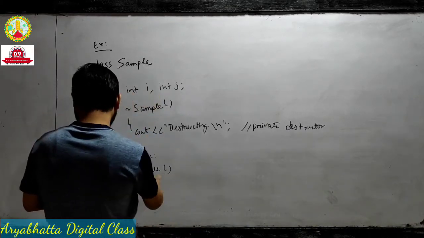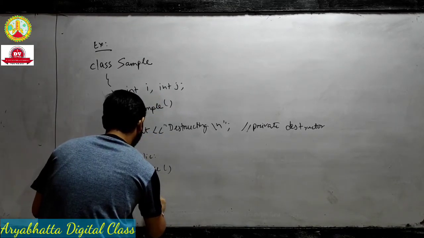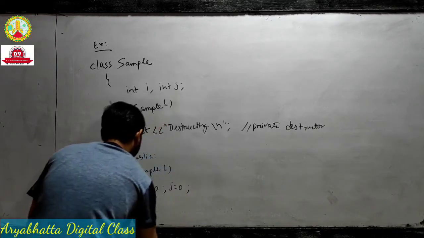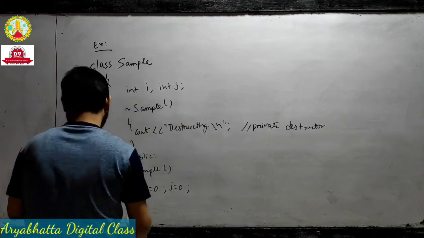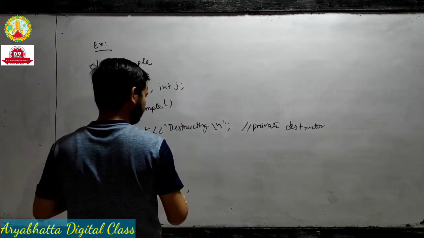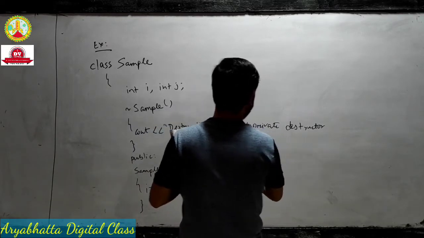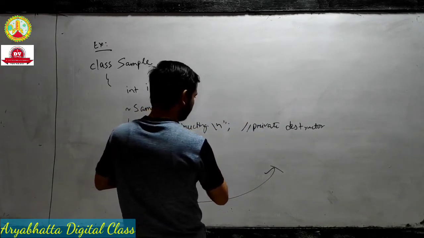Okay, this is the constructor. Okay, after that, you write down. I erase this part.